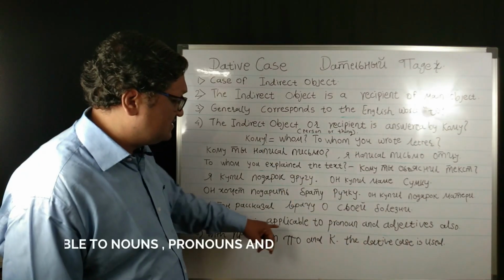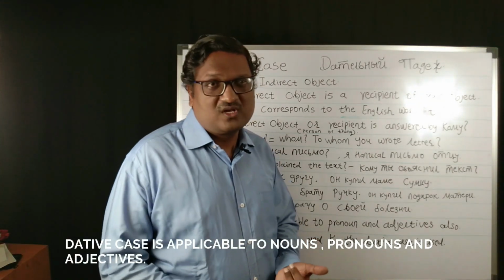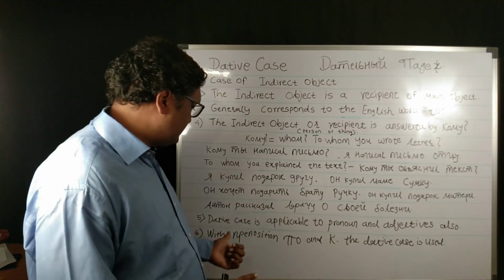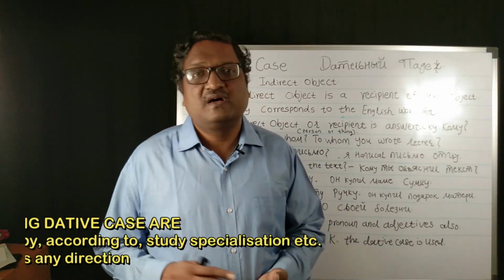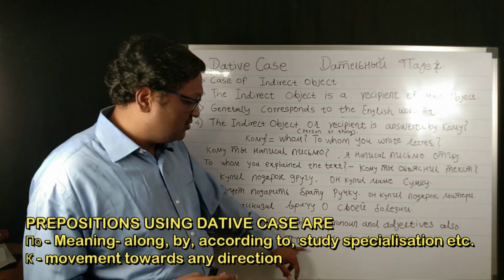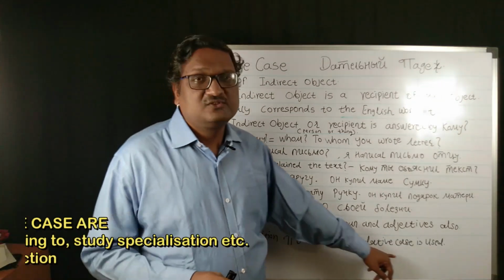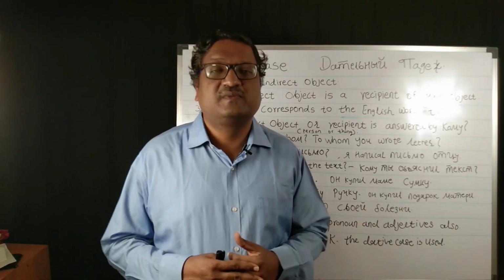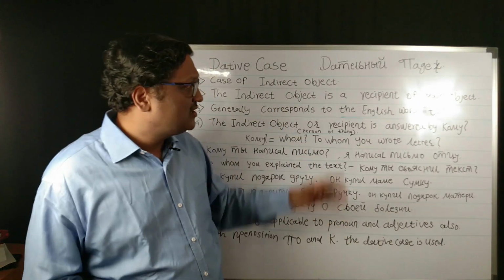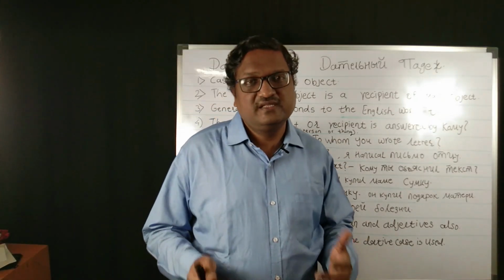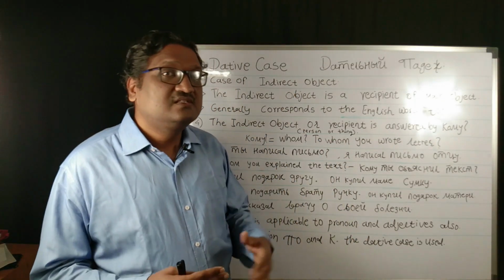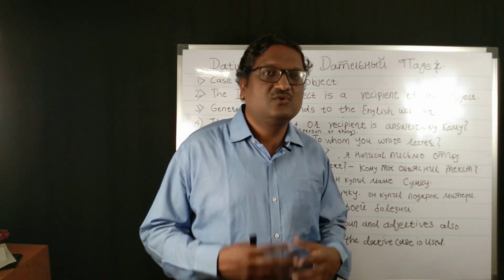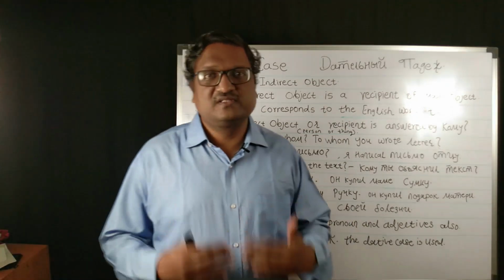Now the dative case is applicable to nouns, pronouns and adjectives, like all other cases. Plus, in the dative case there are certain prepositions: по and к. These prepositions are used with the dative case. This is in short the main features of the dative case. Now we will see how the nouns are declining in the dative case. Then we will see the common verbs which are associated with the dative case, and then we will go for the examples. Please keep watching this video.